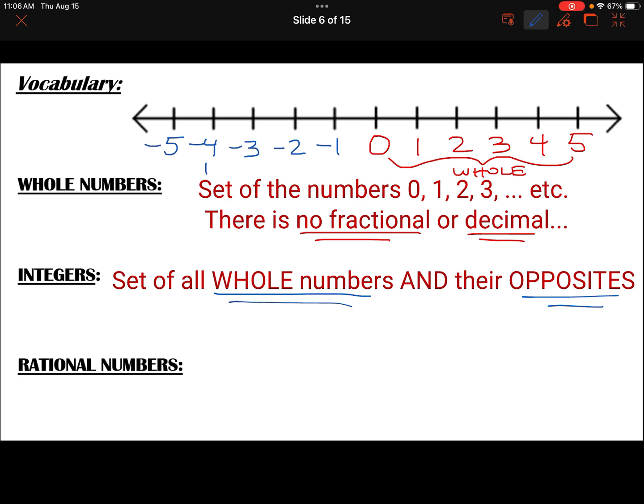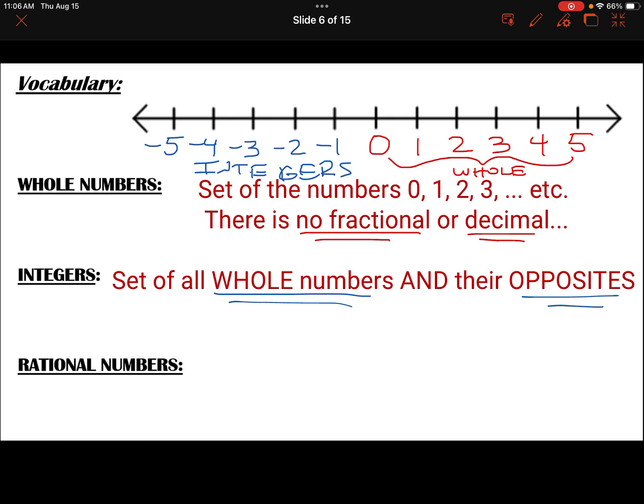And so these are your integers. Sorry, we can't write very well with this. So these are all of our integers on the right, as well as the whole numbers on the left. Those make up the integers. We'll end up using a diagram to show these later in the year.